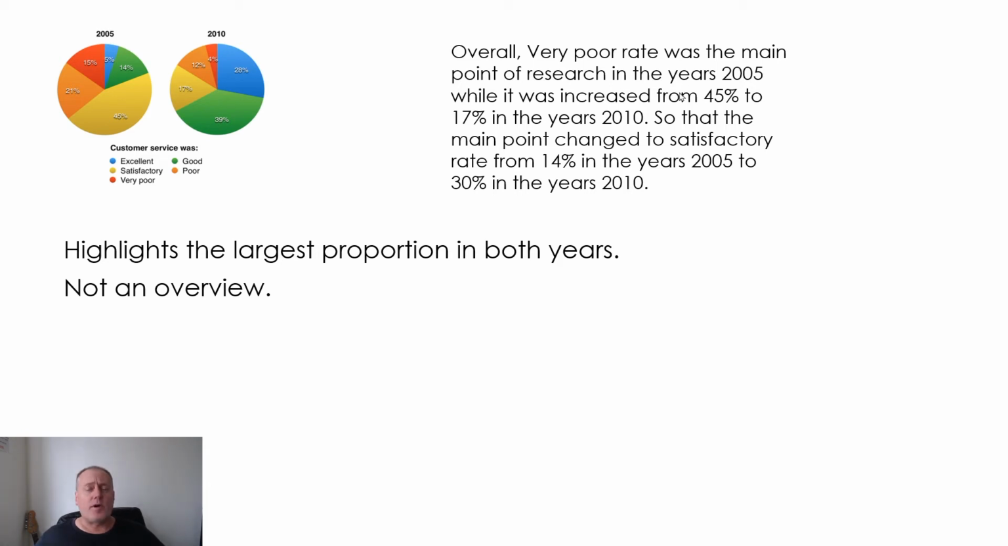It is, however, quite a good first body paragraph: the one that contains the information, the one where we make most of our comparisons. However, there are some major mistakes here. Very poor rate is over here. This is satisfactory. That's what she's talking about. She's talking about satisfactory, and she's talking about good. If you have a look here, the very poor rate and the satisfactory rate, the percentages are wrong.